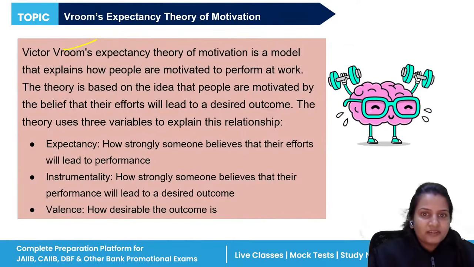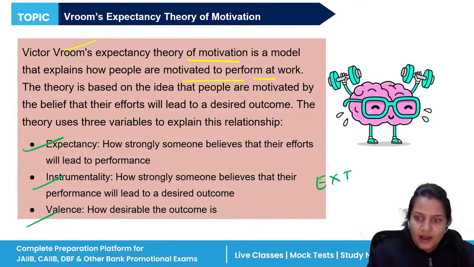Now, Vroom's expectancy theory. This theory of motivation explains how people are motivated to perform work. It includes three elements: expectancy, instrumentality, and valence. E into I into V. Expectancy means you are expecting something.